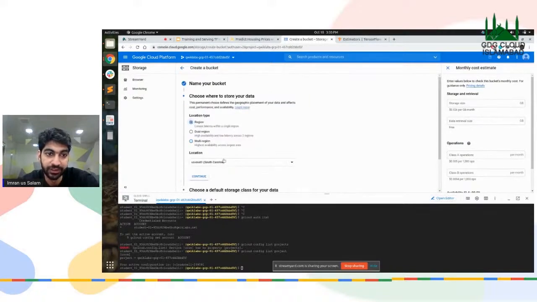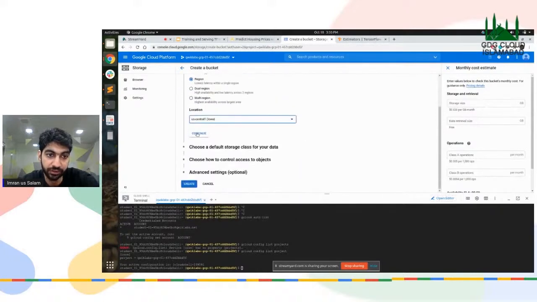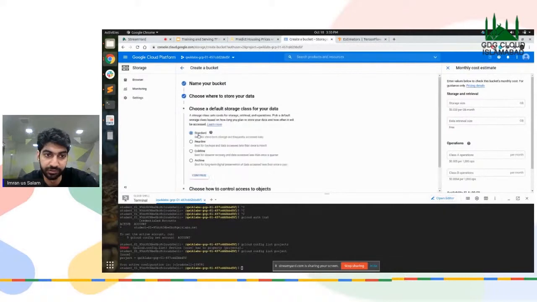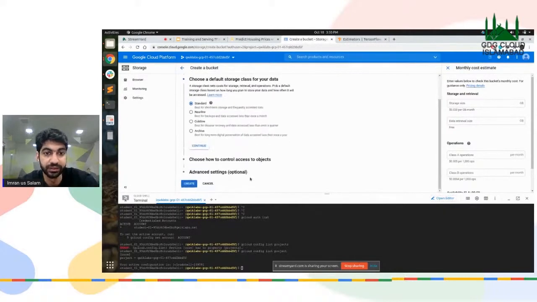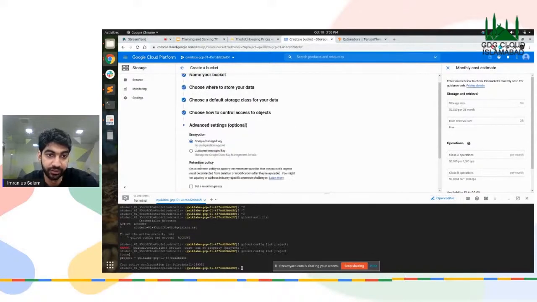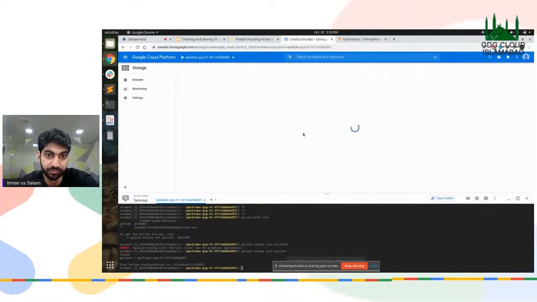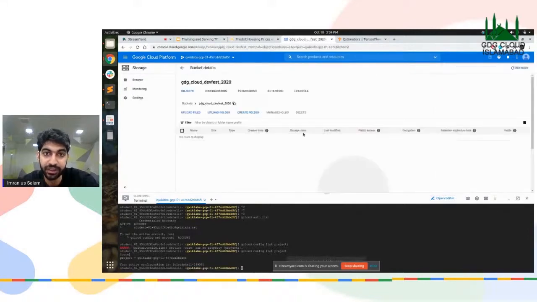And I'm going to select a region, US Central 1. You can select any region you want, but the lab suggests that you select the Central 1 region. Continue, fine grained, and create. Now I have created an empty bucket called GDG Cloud DevFest 2020.